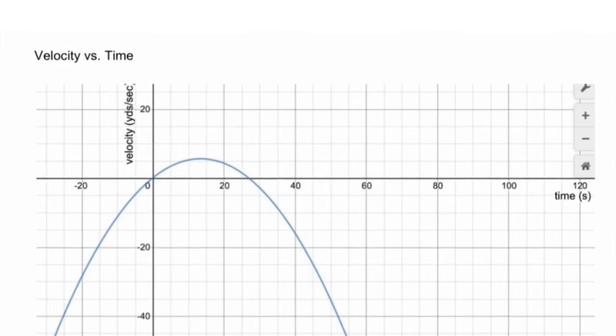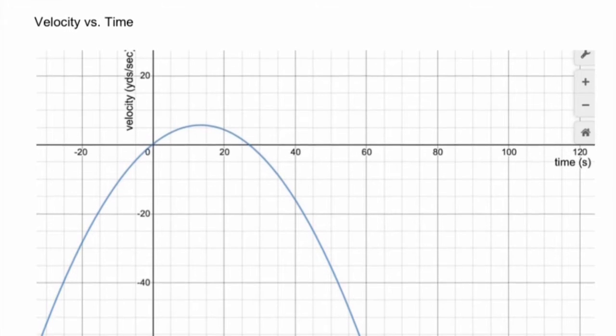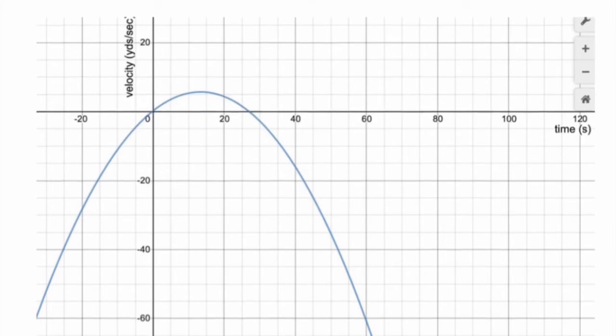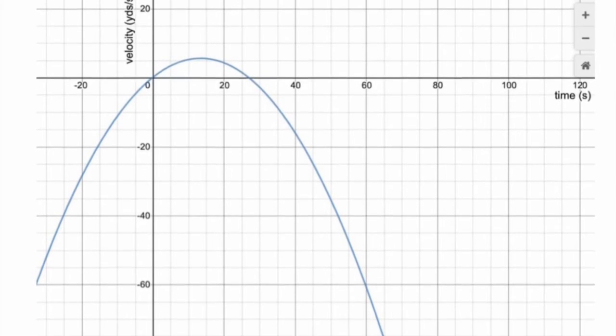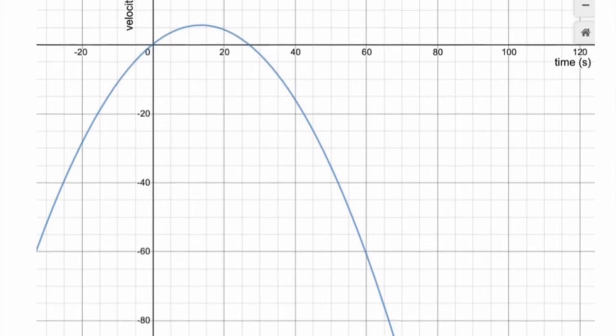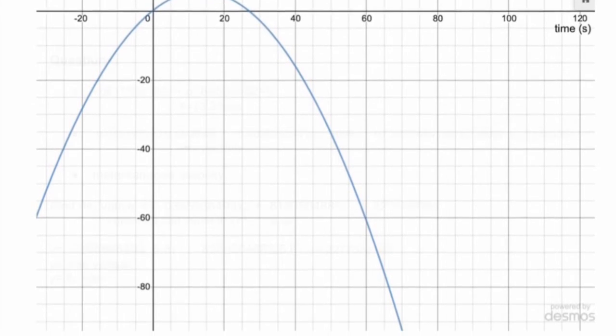This is our position versus time function, which we obtained by calculating the second derivative of our original equation, and it represents the velocity as I ran across the field, or the change in the position versus time.